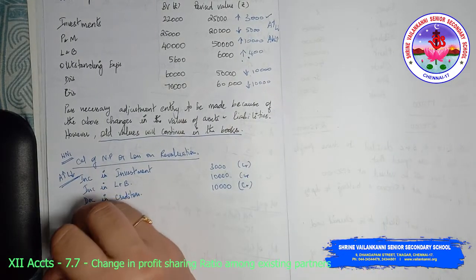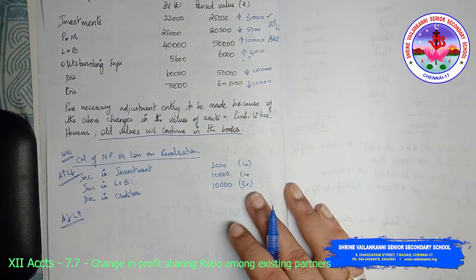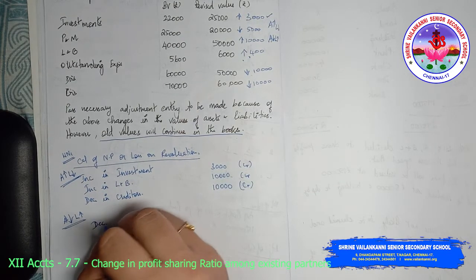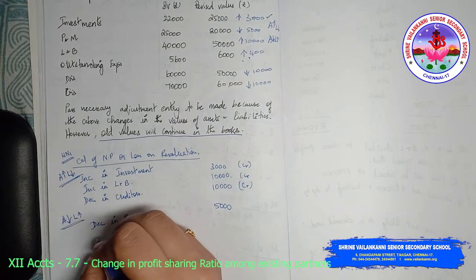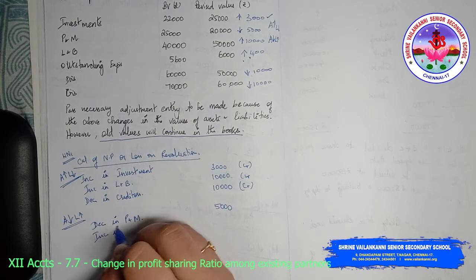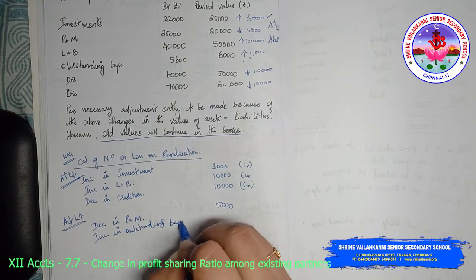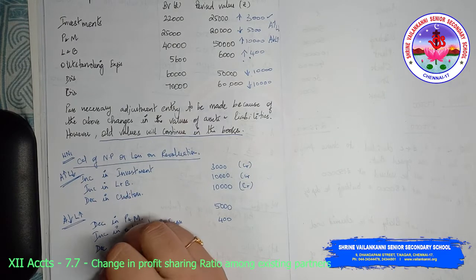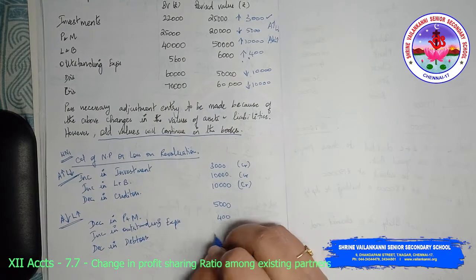Now I'm going to write asset decrease, liability increase. So first one, decrease in plant and machinery 5,000, then increase in outstanding expenses 400, then decrease in debtors 10,000.